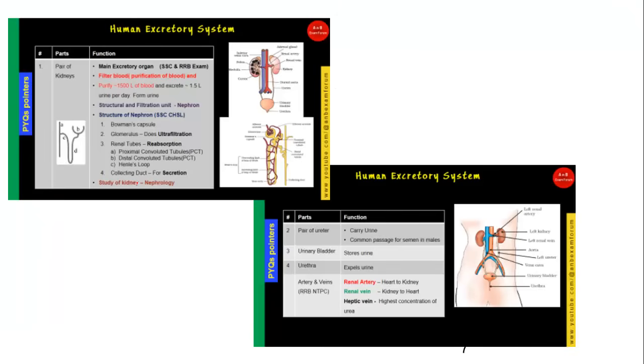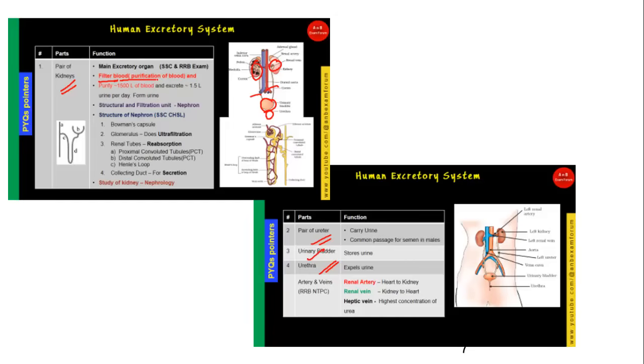And the very important one is the different parts of the excretory system. We have covered everything in detail in our theory class. I'm not going to repeat it. I'm going to highlight only the important points. The first one, there are 4 parts basically. We have 2 kidneys, 2 ureters, and 1 urinary bladder and urethra. So if you see this diagram, these are the kidneys, these are the ureters, this is the bladder, this is the urethra.